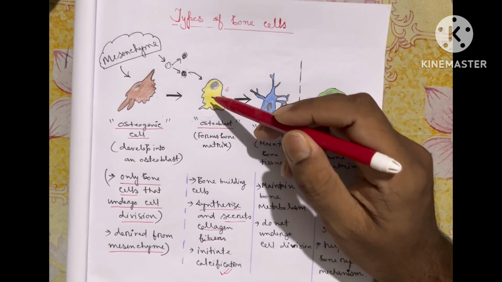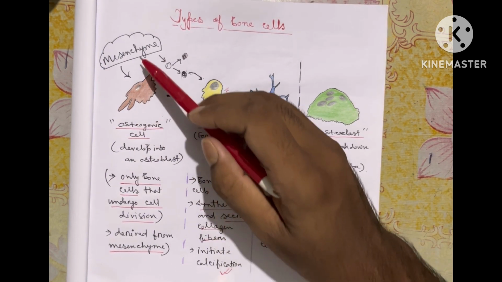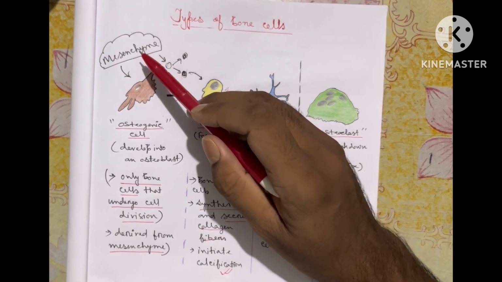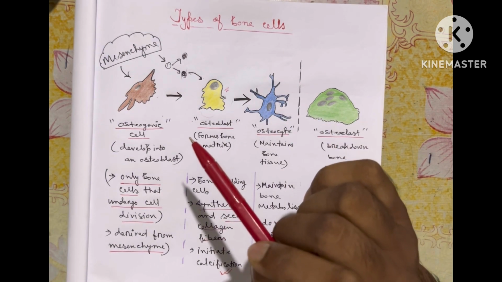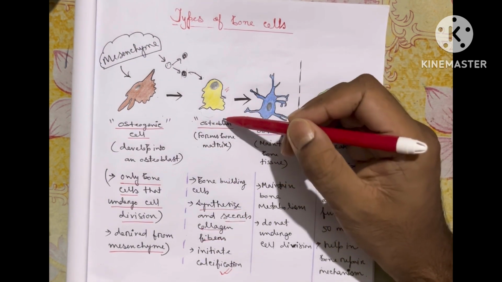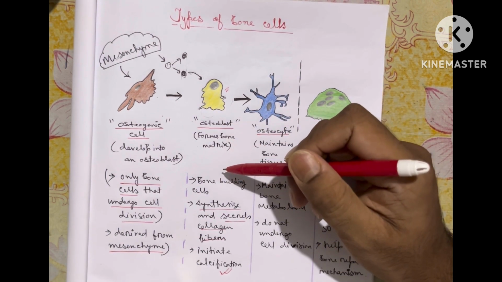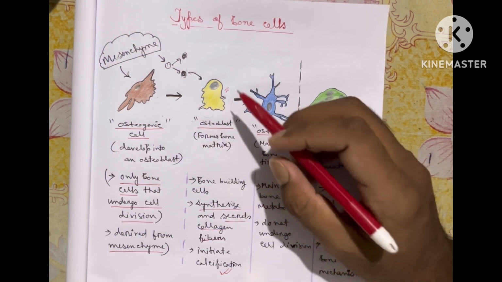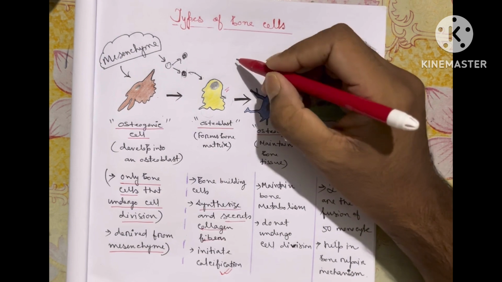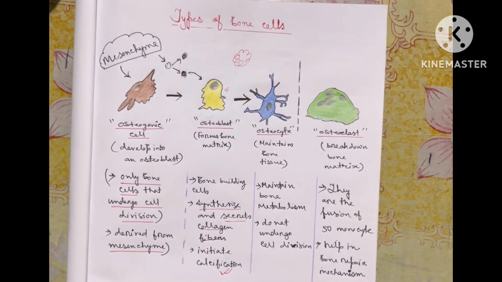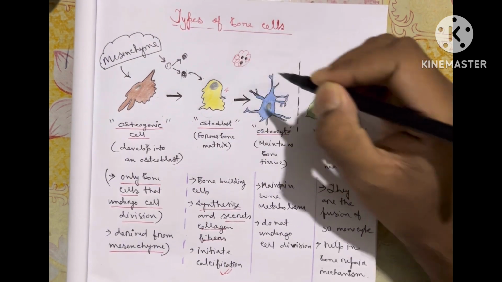And what is the precursor of osteoblast? That is our osteogenic cells. Osteogenic cells are formed from our mesenchyme, and mesenchyme is the precursor of all the varieties of connective tissues. So when osteoblasts secrete bone matrix, collagen fibers, and the calcification process, suppose this is the bone matrix, our osteoblasts get trapped inside that bone matrix.